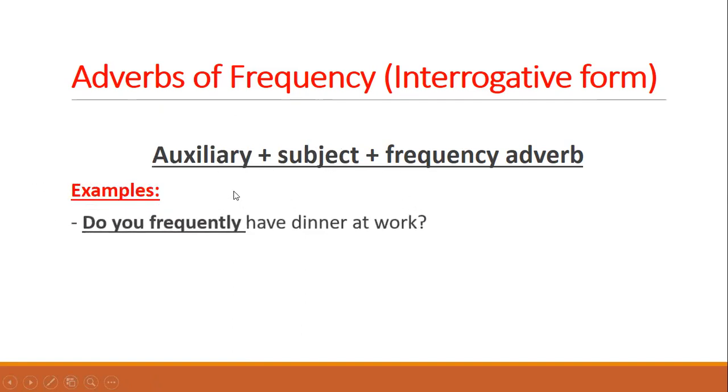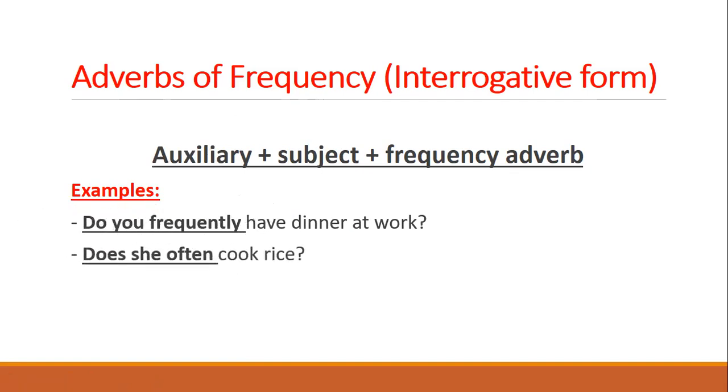The auxiliary is the helping verb, like the first example. Do you frequently have dinner at work? Do is the auxiliary verb, you is the subject, and frequently is the frequency adverb.